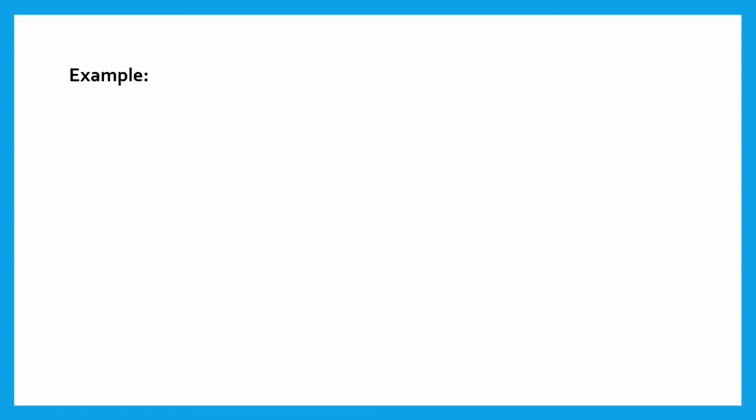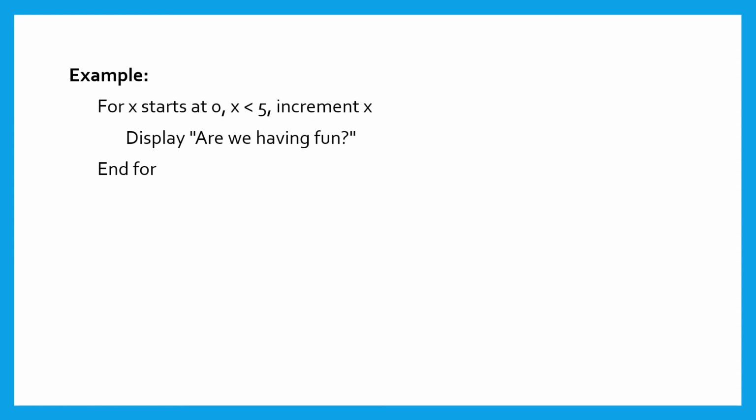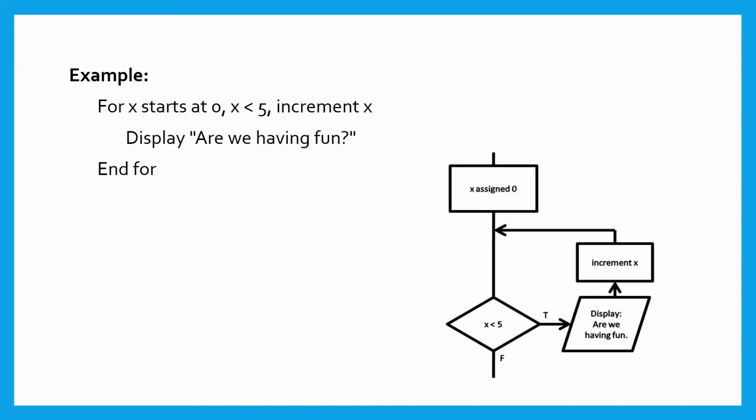For loop example. For x starts at 0, x less than 5, increment x. Display are we having fun? End for. Here is the flowchart representation of the for loop. X is less than 5. If the condition is true, then display are we having fun? Then increment x by 1 and check the condition again, x is less than 5. This process repeats until the condition fails. If the condition is false, then we exit from the loop.